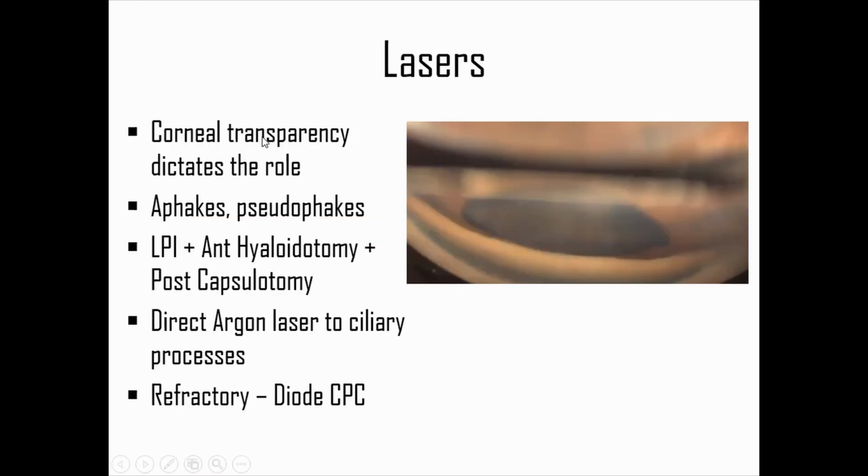So lasers, you can try, but corneal transparency dictates the role of laser. So you can go ahead in aphakic and pseudophakic patients, but not in phakic patients. You can do a laser PI with anterior hyalotomy and posterior capsulotomy. There is some controversy regarding the role of anterior hyalotomy. Some say only posterior capsulotomy is enough, but it is really difficult to focus on the anterior hyaloid because you're just going to throw the laser blindly. And there is always the risk of RD after all these lasers. And in the phakic patient, if you are seeing the ciliary processes, you can directly do argon laser to them. In refractory cases, of course, diode is the one which helps.